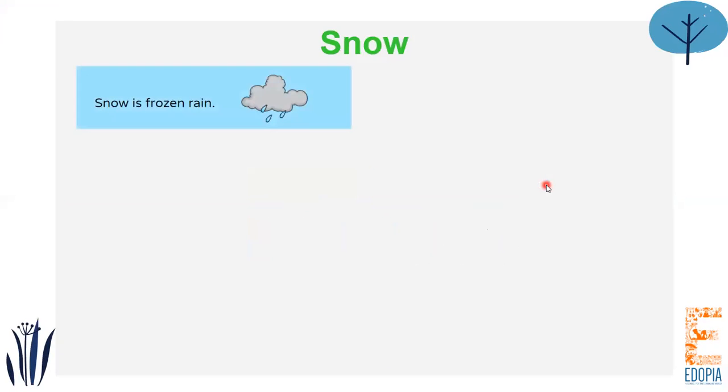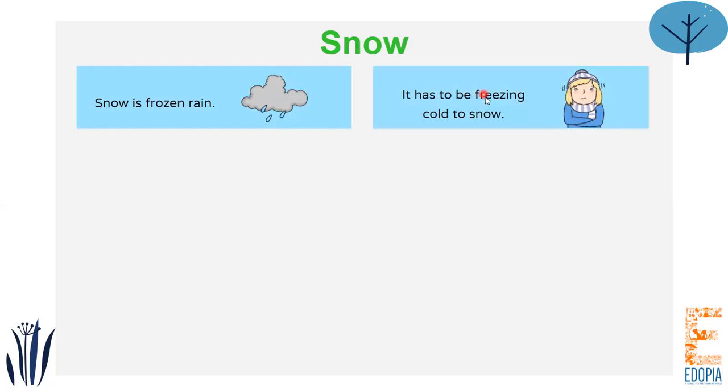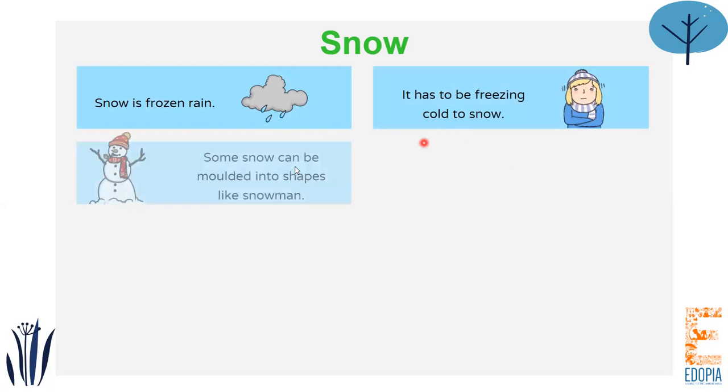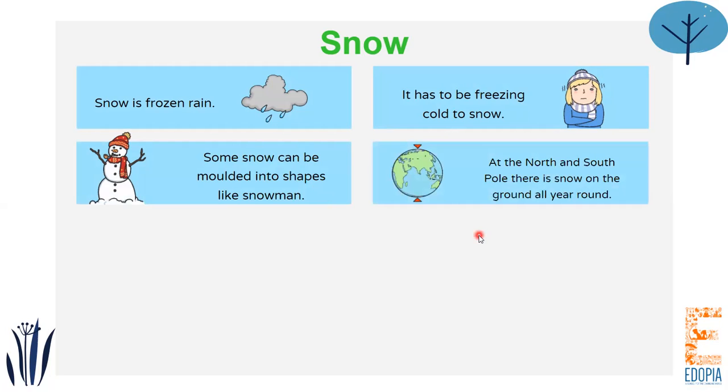What actually is snow? Snow is actually frozen rain, and in order to snow, it has to be freezing cold. And we can also make some interesting shapes out of snow. So we can build a snowman out of snow, we can make snowballs and have a snow fight. And next important thing, there are two poles of the earth. One is the North Pole and the other is the South Pole. Now these two poles have snow on them all year long. So throughout the whole year, they have snow.